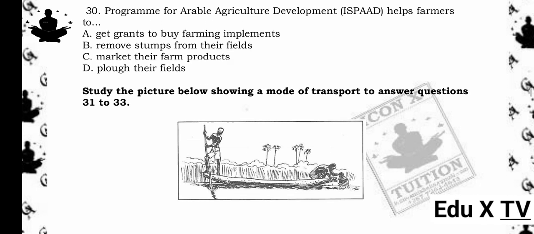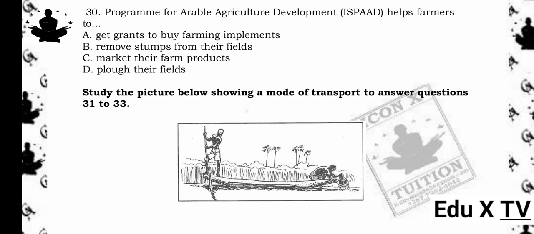30. The Integrated Support Program for Arable Agriculture Development (ISPAAD) helps farmers to: A. Get grants to buy farming implements. B. Remove stumps from their fields. C. Market their farm products. D. Plow their fields. The answer is D. Plow their fields. Reason being, ISPAAD, Integrated Support Program for Arable Agriculture Development, is a government program in Botswana that provides free or subsidized plowing services to farmers to encourage crop production and food security.